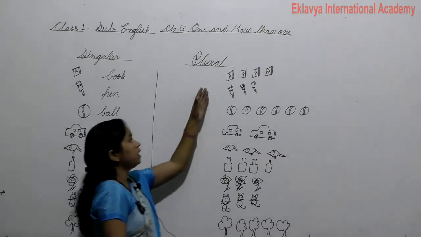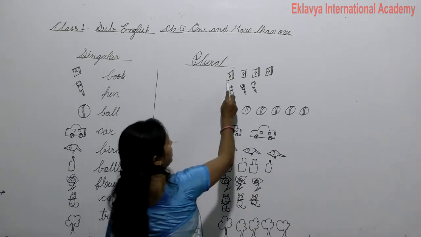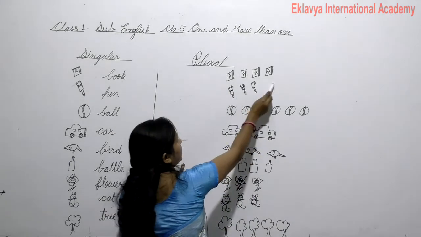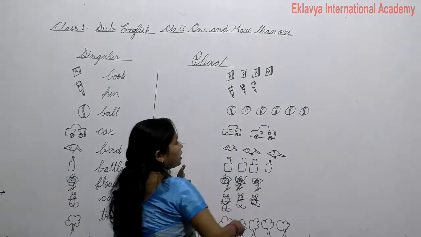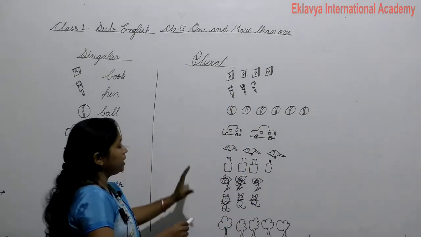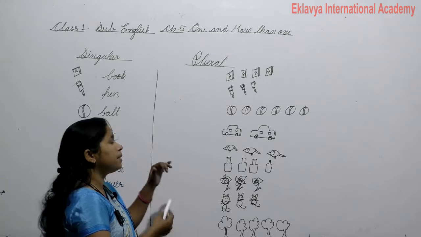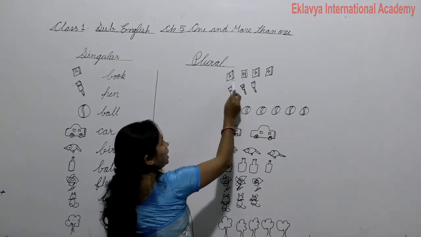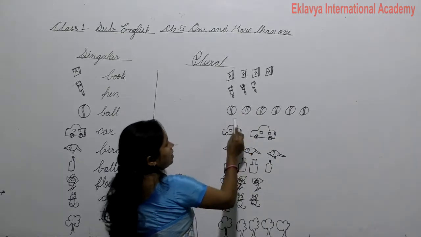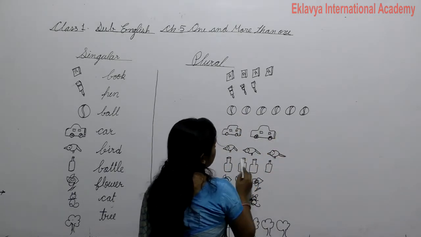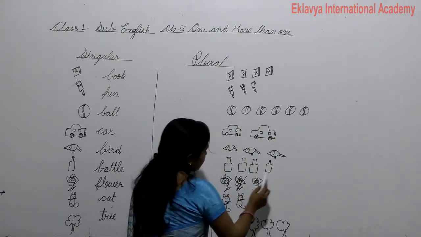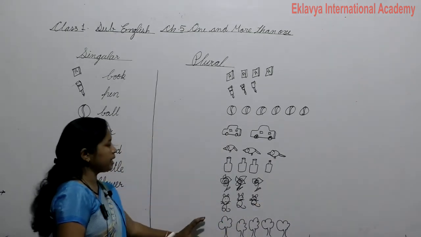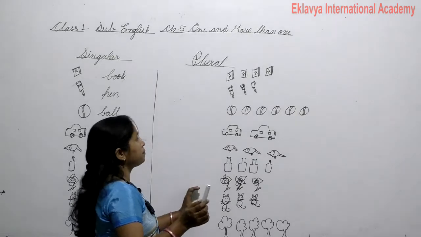And next, look there: 1, 2, 3, 4. So there is not one, it is more than one. More than one thing, animal or person is called plural. Example: books, pens, balls, cars, birds, bottles, flowers, cats and trees. Understand?